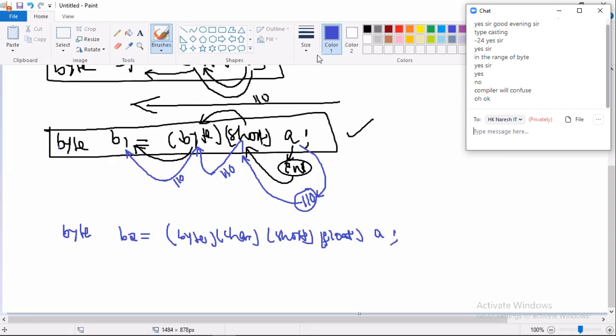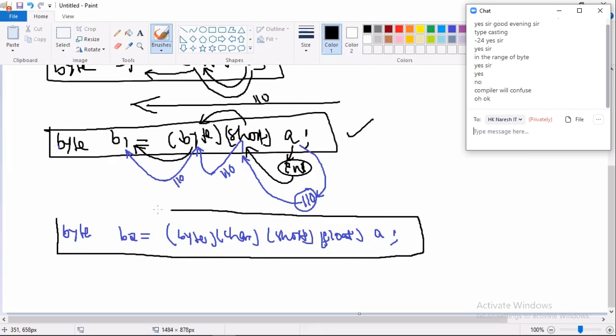Is this statement allowed? Don't tell blindly. Think and tell me. Apply the above points here. Apply the above algorithm, compiler algorithm, JVM algorithm, and then answer. Just blindly don't say allowed or not allowed. Think.